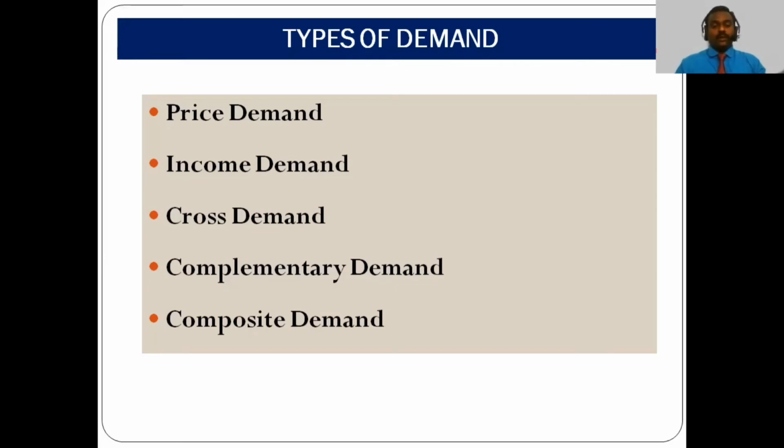So these are the 5 important types of demand. The price demand, where the price and demand relationship is negative, the inverse relationship. The income demand, where the income and demand relationship is positive. Then there is cross demand, complementary demand, and composite demand.